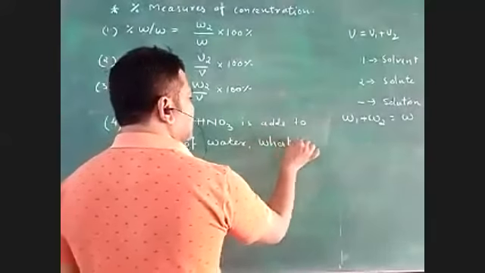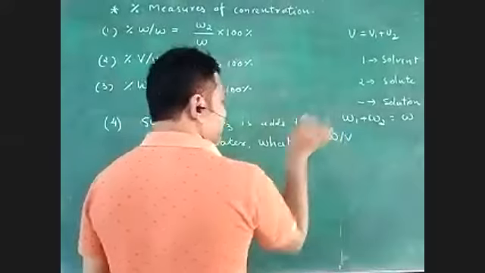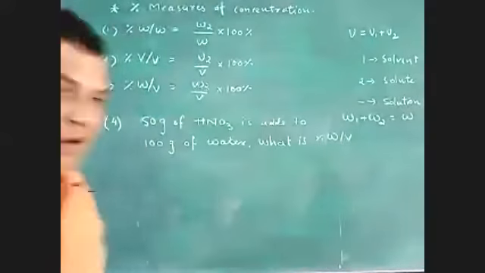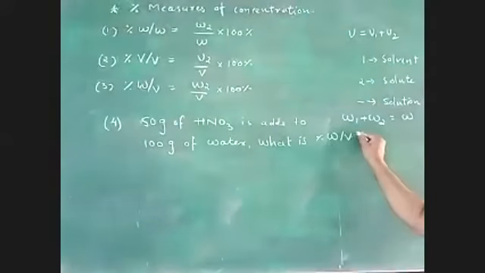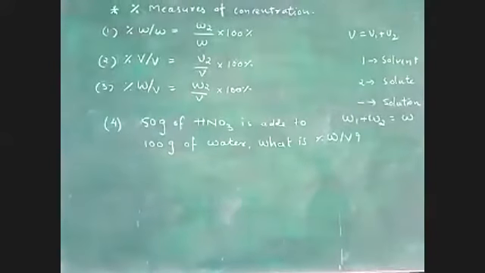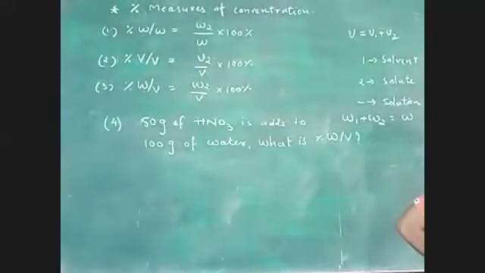What is percentage W by V? Challenge some shell. Come on, who can do this properly? Come on, come on, come on. Let's see who can do this properly.